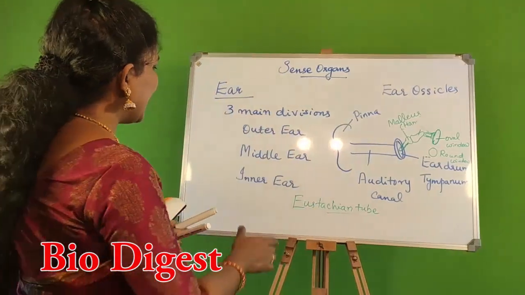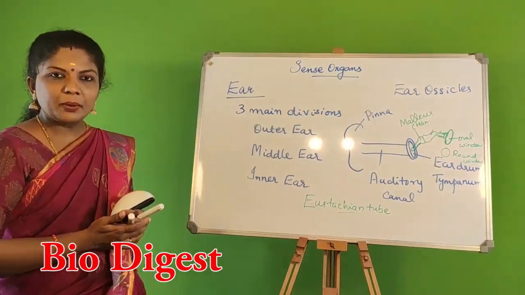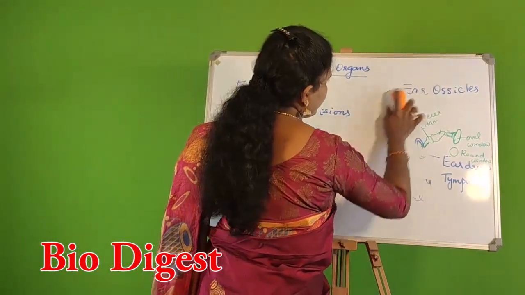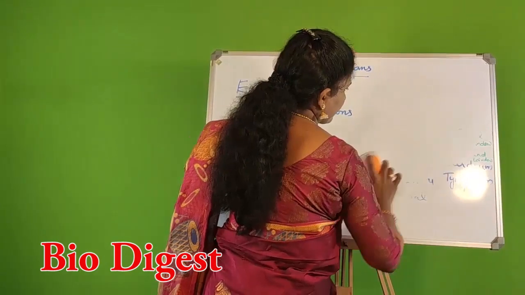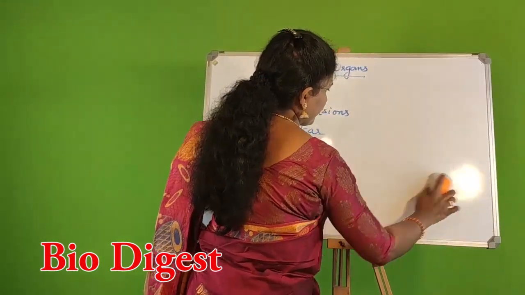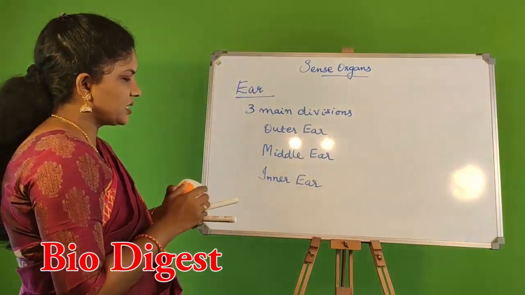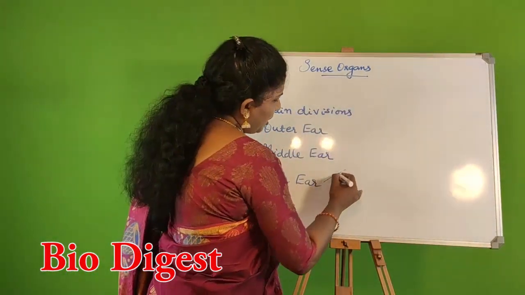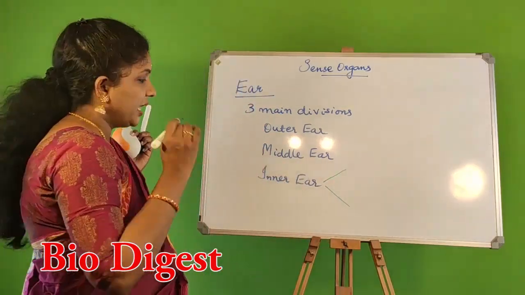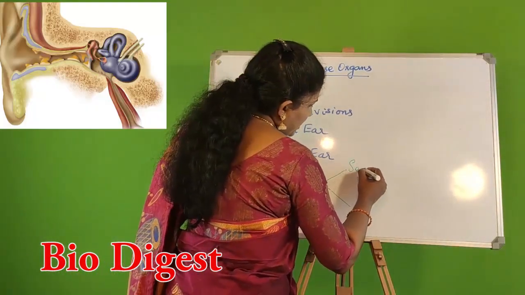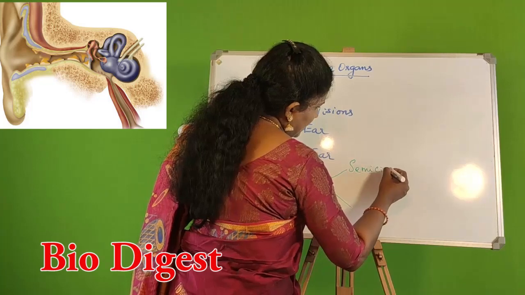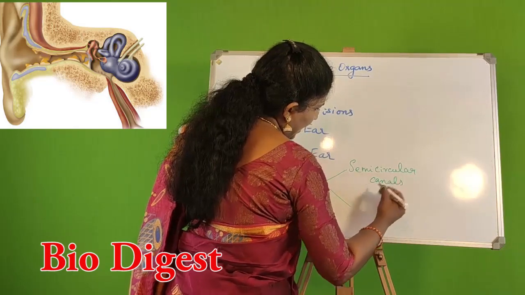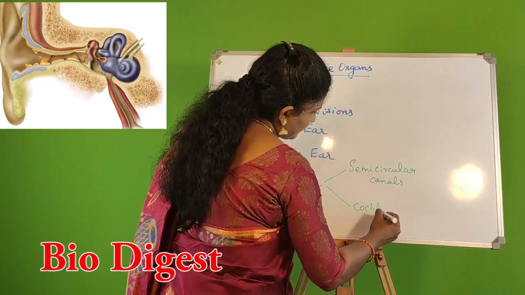Now coming to the inner ear. What are the parts of the inner ear? The inner ear is actually consisting of 2 parts. Okay, what are they? We will see. The inner ear is consisting of semicircular canals and cochlea.